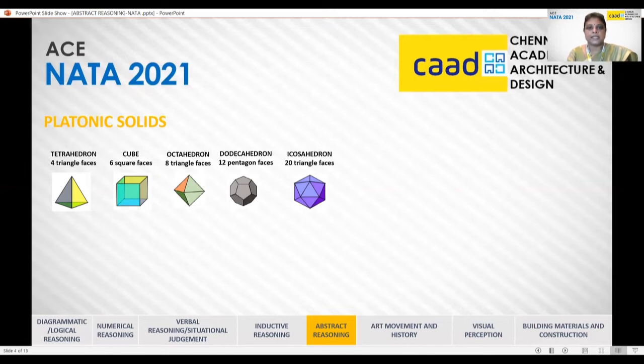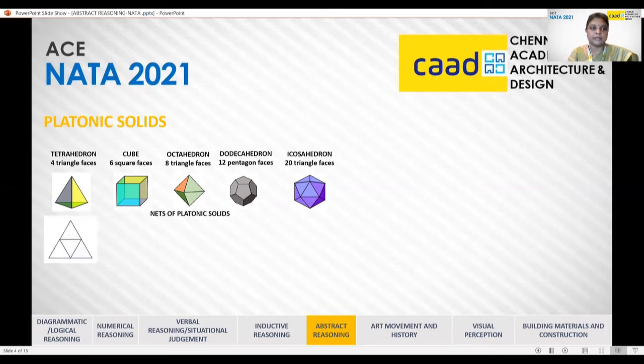In the problem, they just mention the shape name and they won't give you any image. So you might get confused. So be familiar with these shapes. Now, they have asked about the nets of these platonic solids in a few papers. That is why I'm introducing this to you.